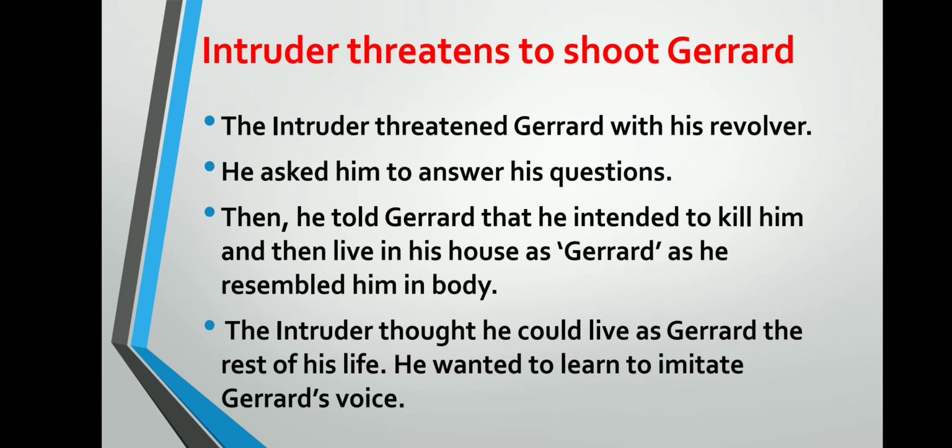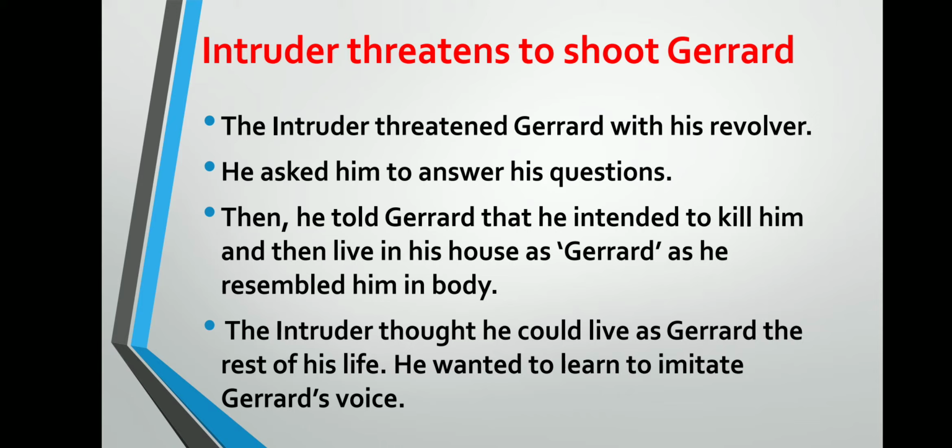Intruder threatens to shoot Gerard. Now the play begins, and the Intruder started threatening Gerard. In the first scene, he threatened Gerard with his revolver. He asked him to answer his questions. The intruder told Gerard not to move and to quietly give the answers to his questions.